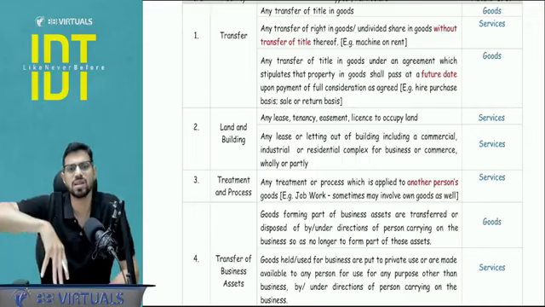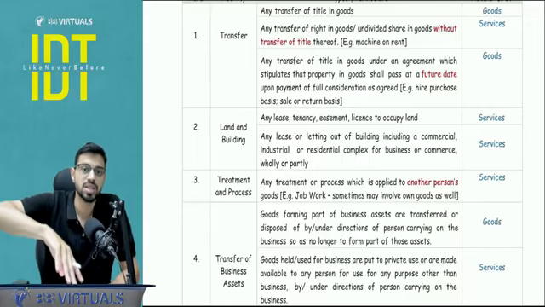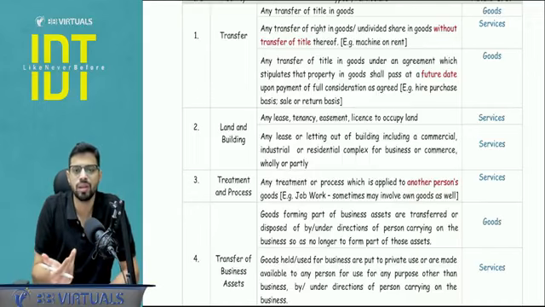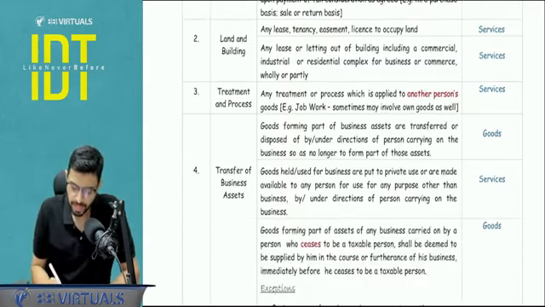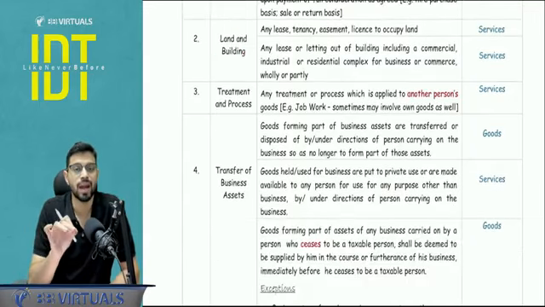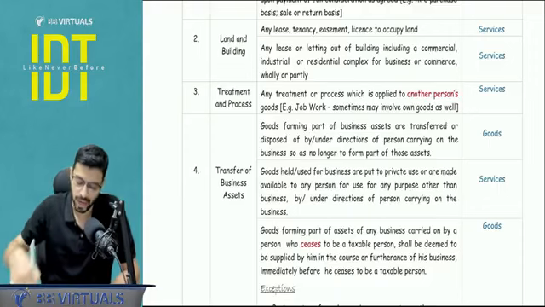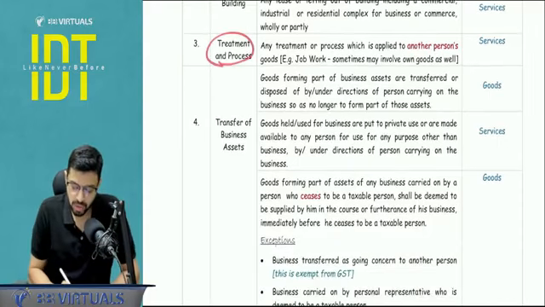But from the GST point of view, we don't care whether the transfer of title is taking place today or tomorrow. For us, it is still a case of goods sale. Land and building. Now with respect to land and building, if you are giving anything on rent, that would be considered as services. And apart from that, here we have to analyze the construction of flats, construction of building, that will be covered later. Treatment or process, this is important.